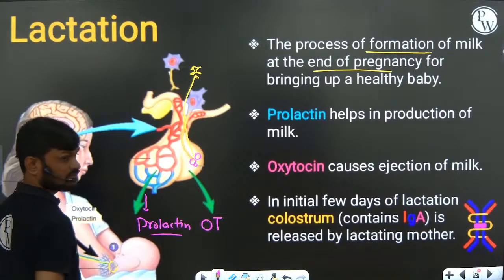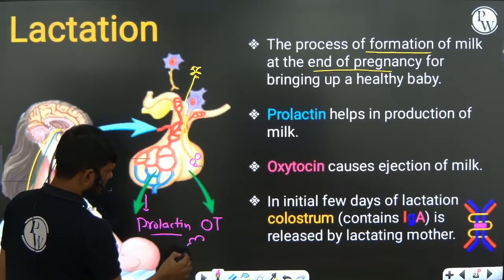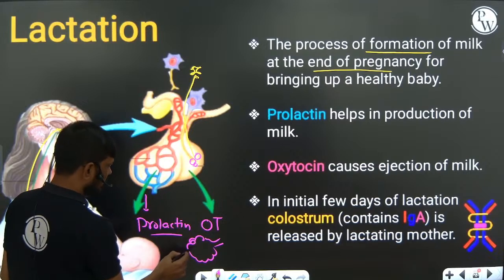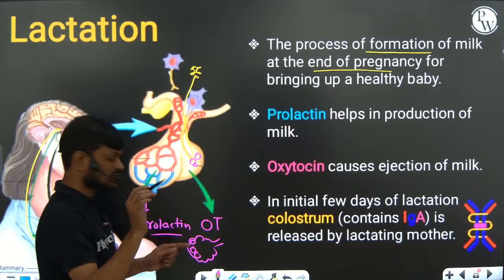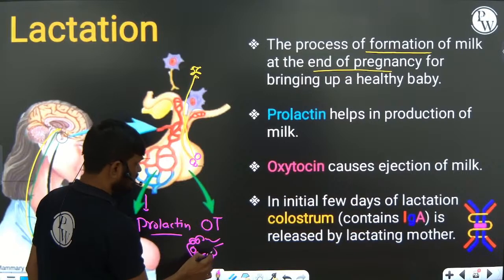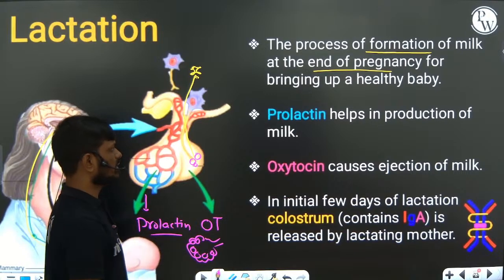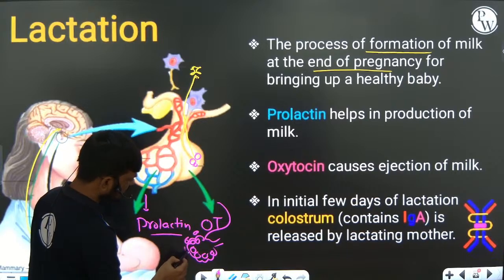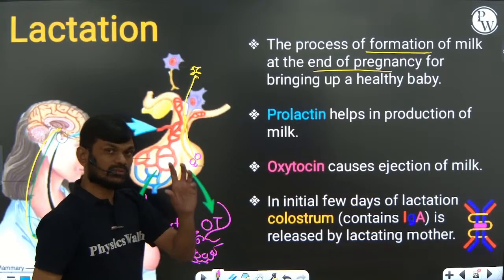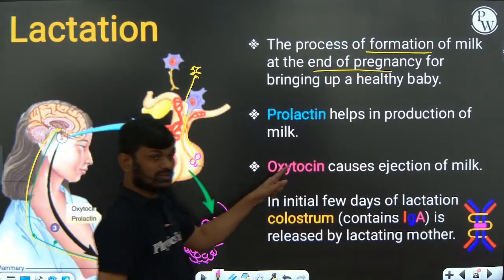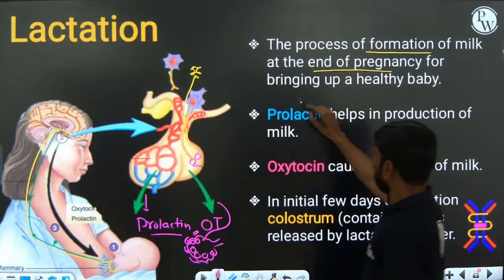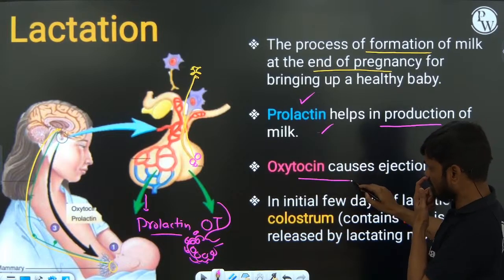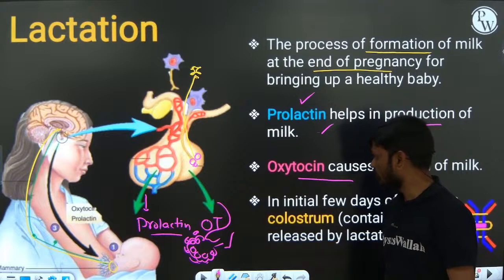Prolactin hormone works on mammary alveoli, and alveolar cells stimulate synthesis of the milk. Oxytocin causes the contraction of the muscle present around the alveoli. So prolactin helps in production of the milk. Oxytocin helps in ejection of the milk, right?